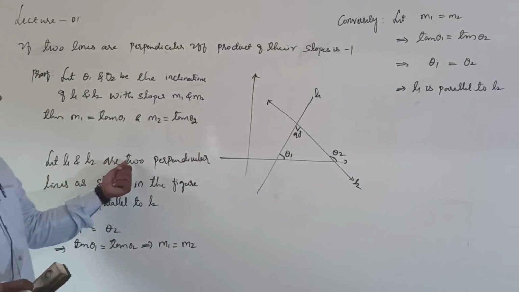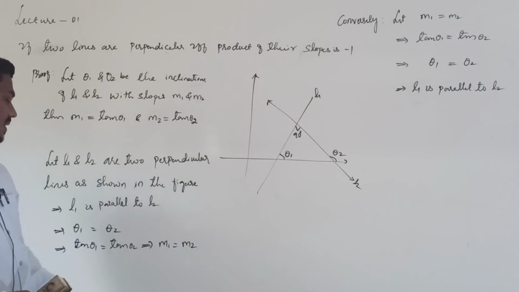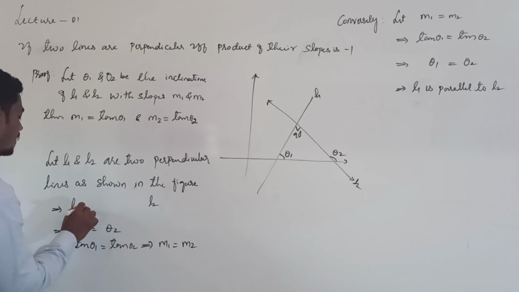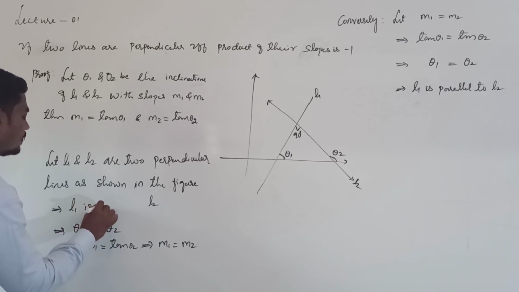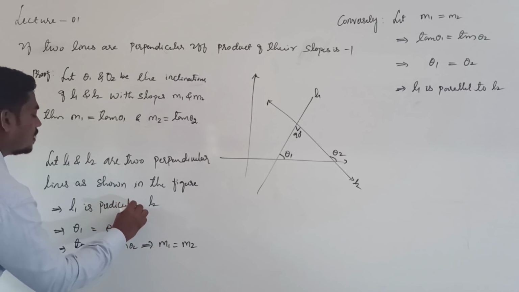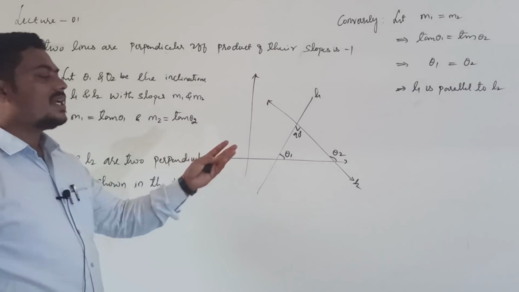L1 and L2 are two perpendicular lines as shown in the figure, right? L1 is perpendicular to L2. Just look at this figure.